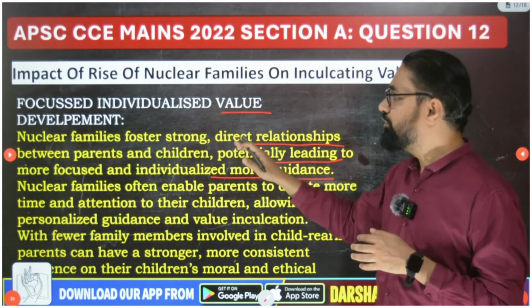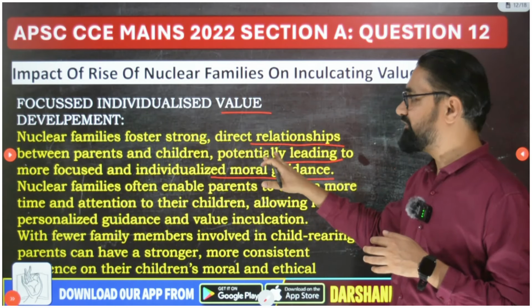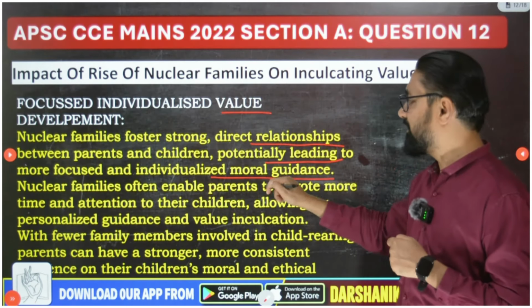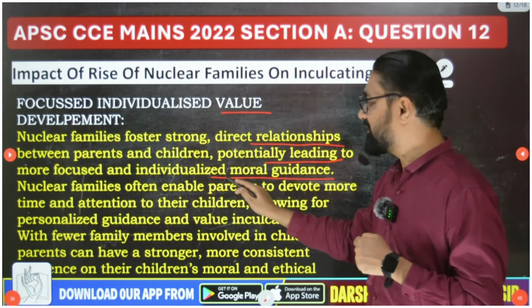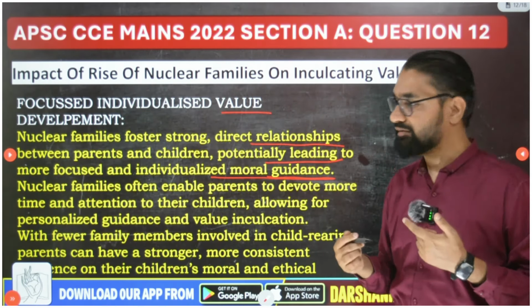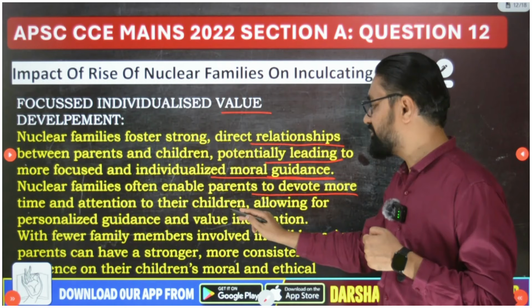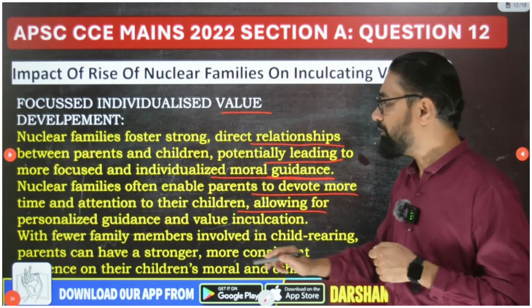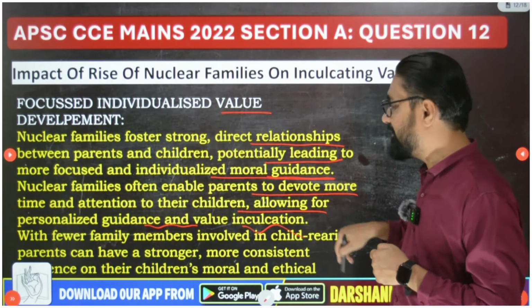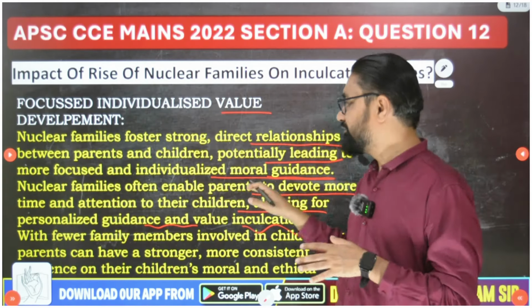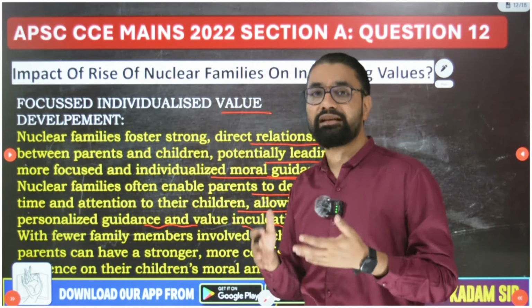And so, nuclear families foster a strong direct relationship between parents and children, potentially leading to more focused and individualized moral guidance. Nuclear families often enable parents to devote more time and attention to their children, allowing for personalized guidance and value inculcation. So this leads to more individualized, personalized moral guidance.